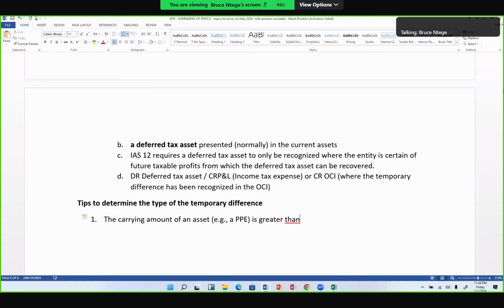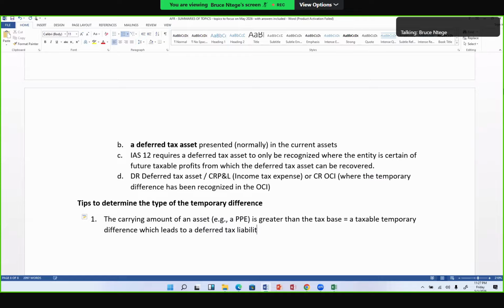Because it's a taxable temporary difference, we are getting a deferred tax liability.